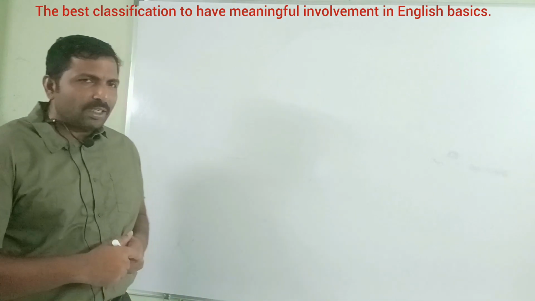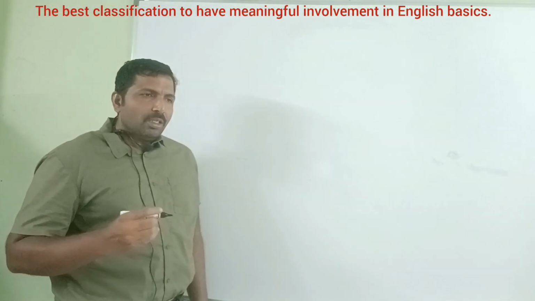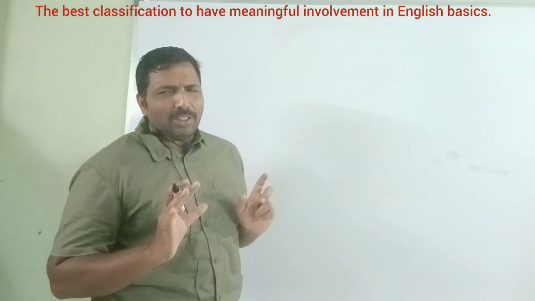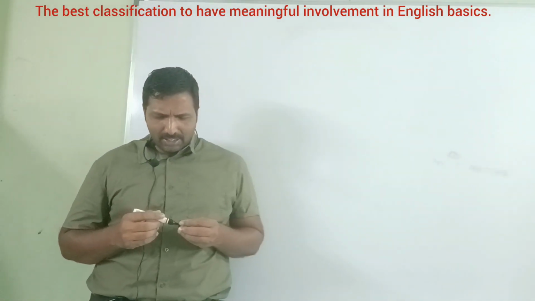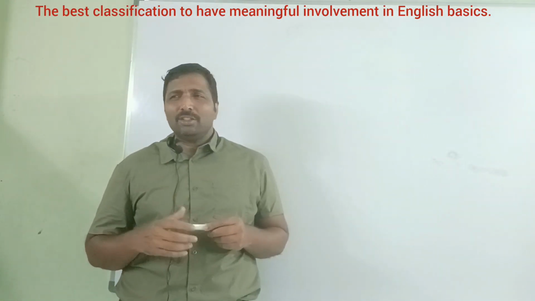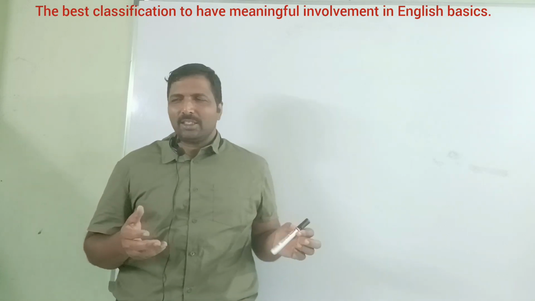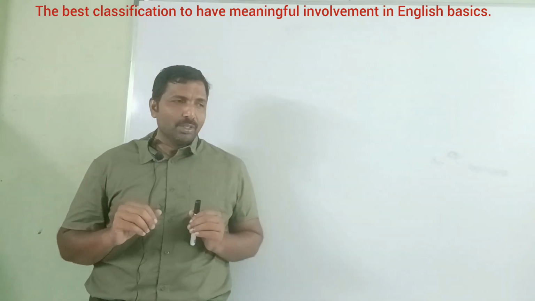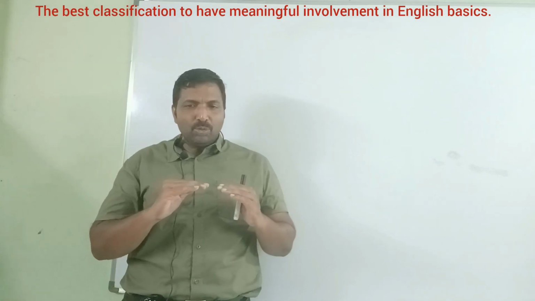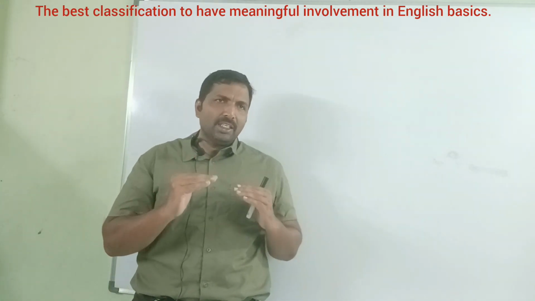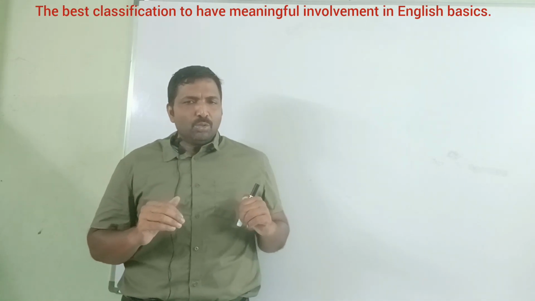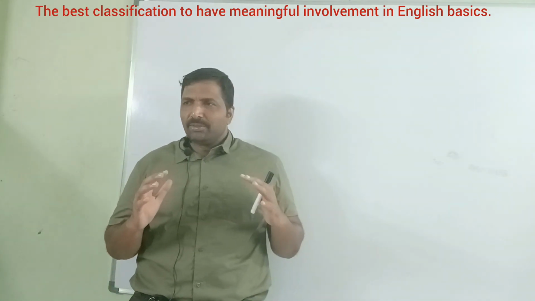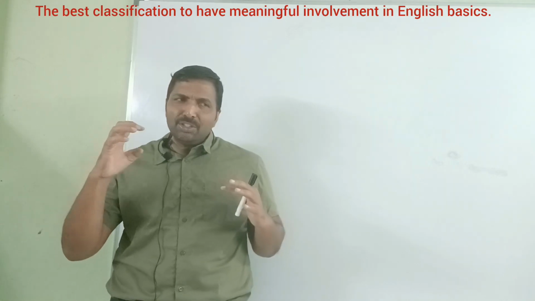Okay, now I write some sentences on the board. See, why should you have this knowledge? Sir, if I want to speak English, what is the need of knowing what is subject and what is predicate? See, to write English and to speak English, you need some essential theory, to have clarity on essential grammar.